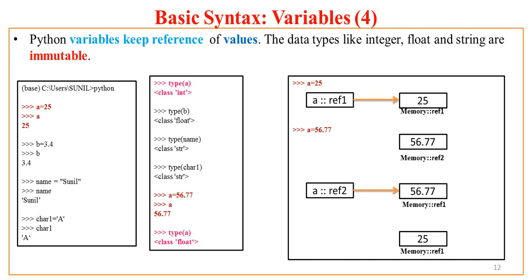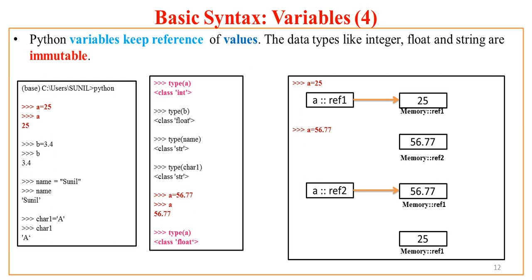That means values are stored somewhere in memory, and if I want to access those values in my Python program, I need to create a variable, and those variables will be accessing the value stored in Python memory using references.